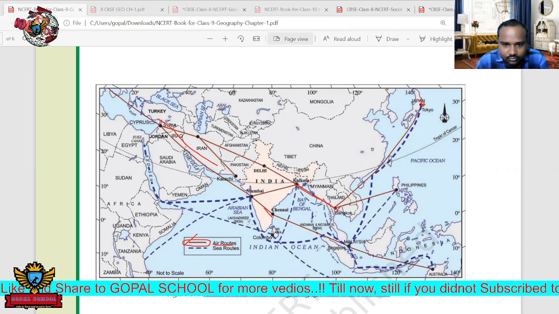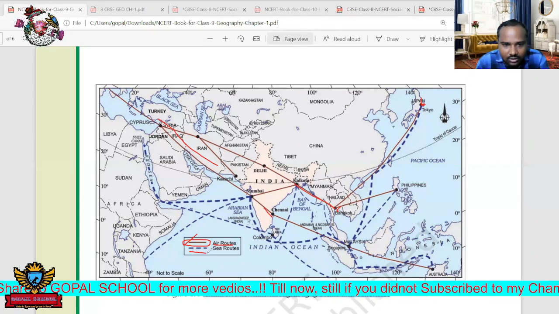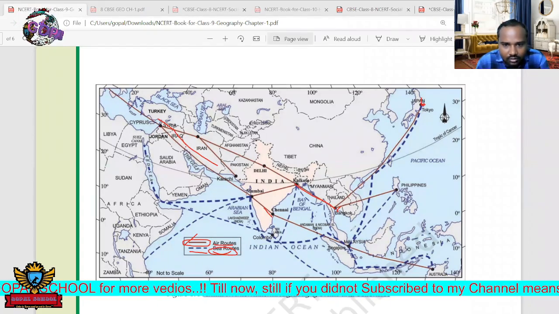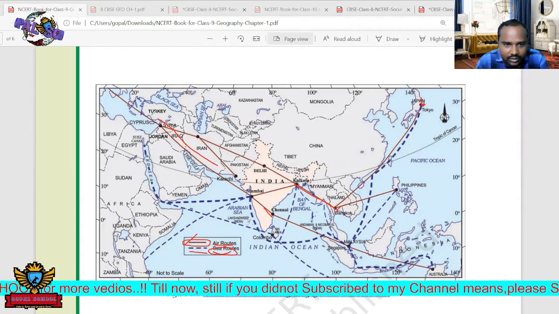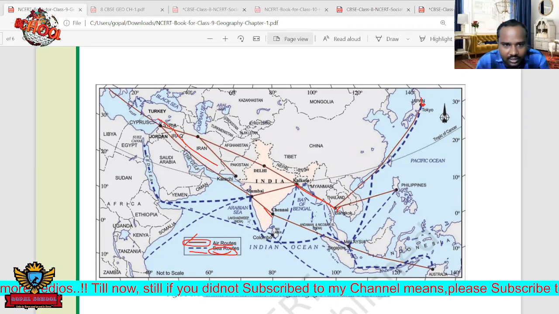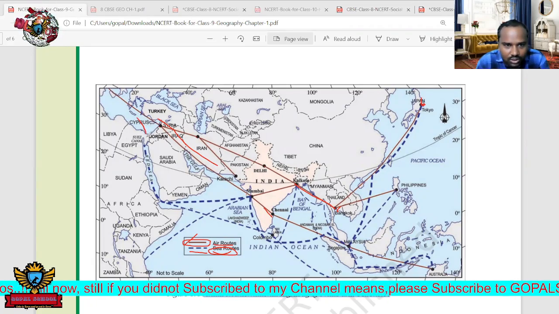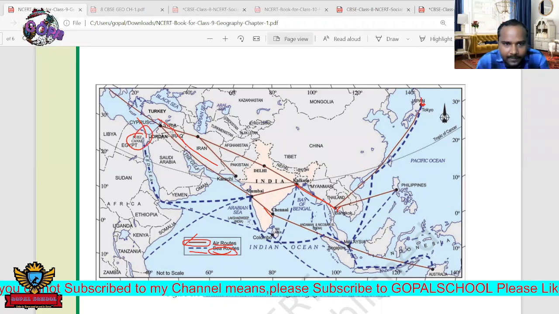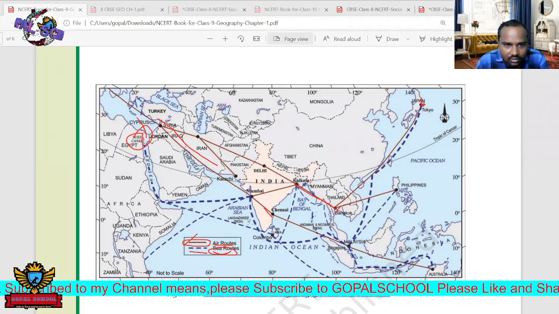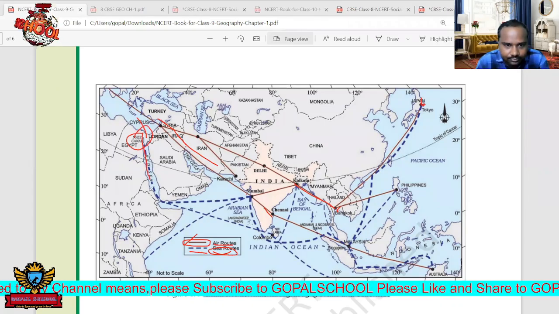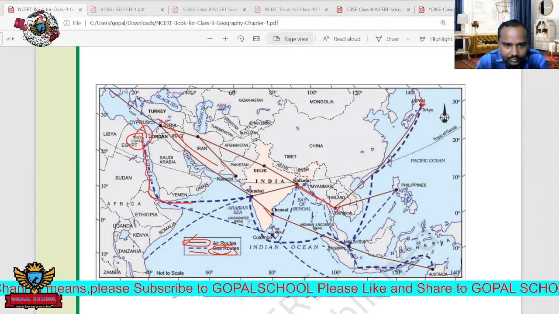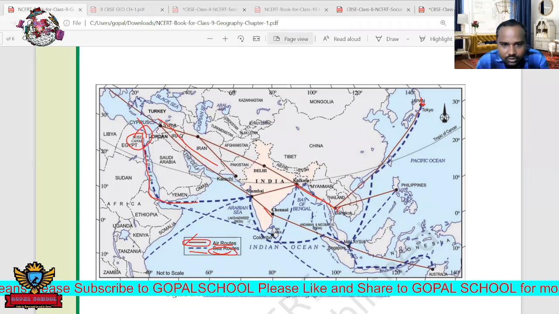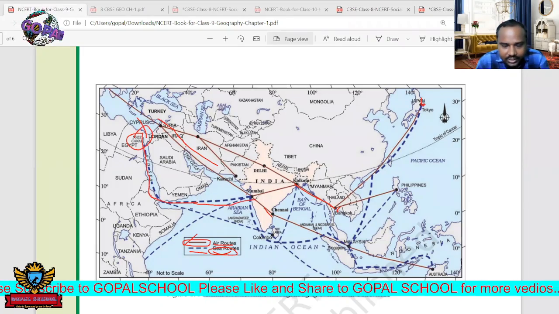Next, apart from this, the sea routes. Here a lot of sea routes are there, mainly from these European countries. They are coming around the Suez Canal. Here we can see the Suez Canal, very important. From the Suez Canal the ships are coming like this. Large ships are coming in this direction.